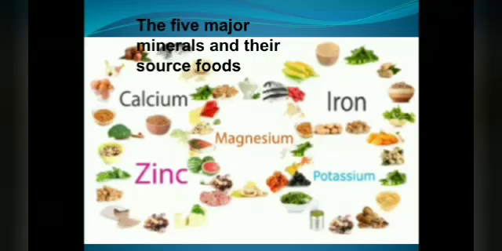Then the five major minerals and their food sources we have over here. So you can see the picture, the five major minerals we need in the body: calcium, iron, potassium, zinc and magnesium. Minerals are required in very small quantity in our body, but the absence of minerals will lead to many disorders or diseases in the body. Therefore, they are extremely important.